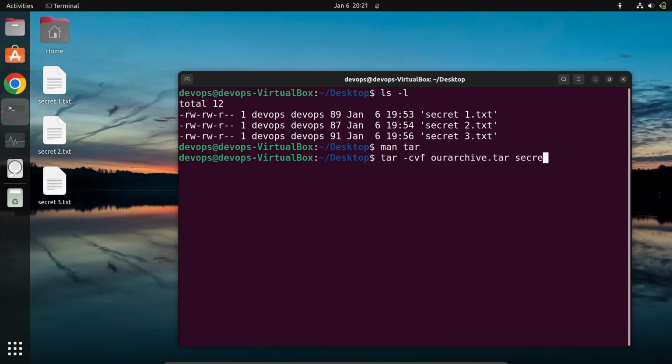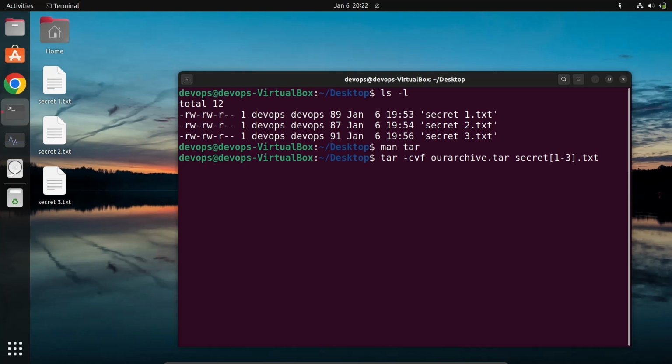I could use secret1.txt, secret2.txt, but instead I will use wildcard characters, so secret123.txt. Hope we are clear. The c option tells tar to create a tar file. v means verbose; you can mention it or not, and if you want, you can remove it. And f means the file type, the archive file name.